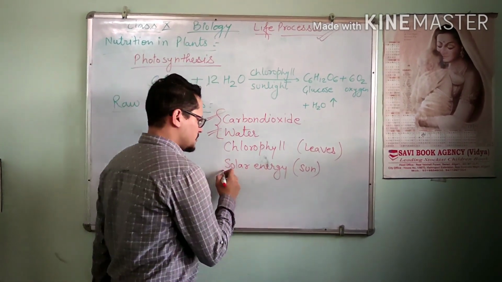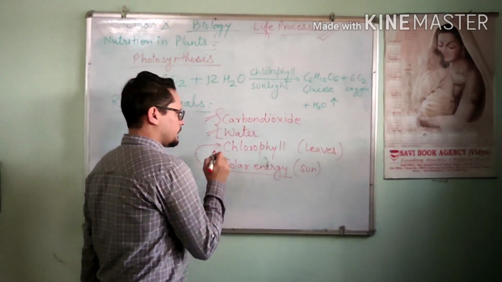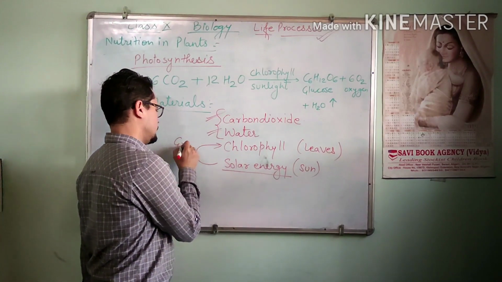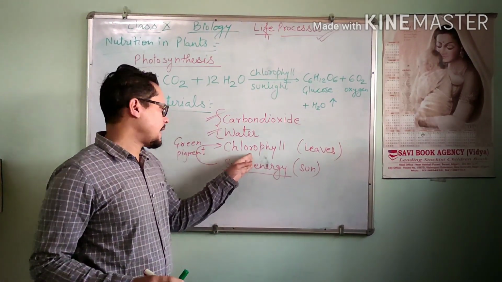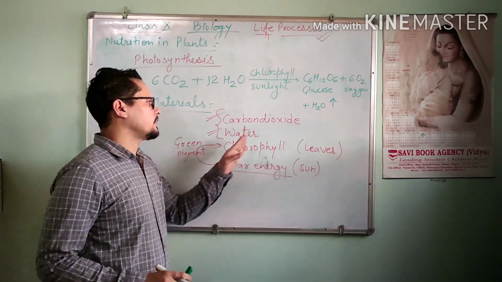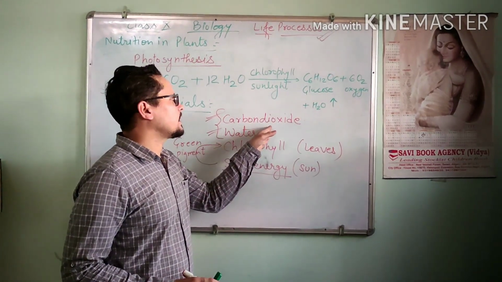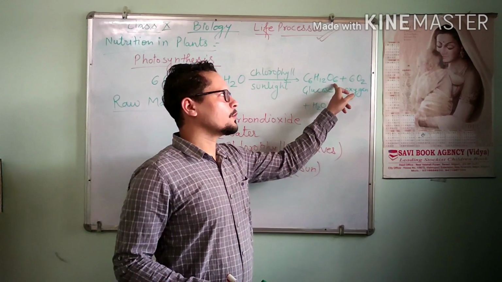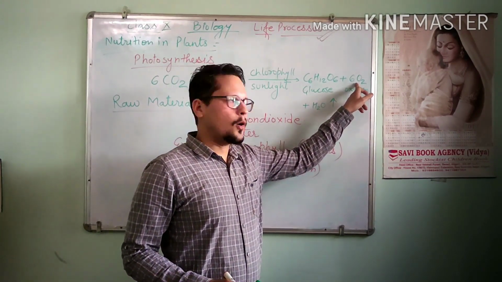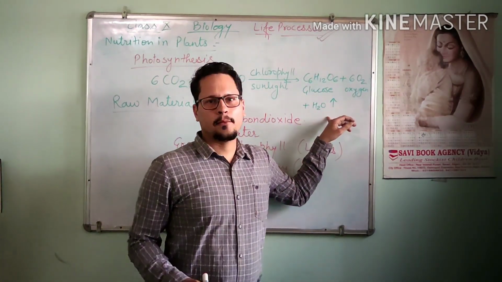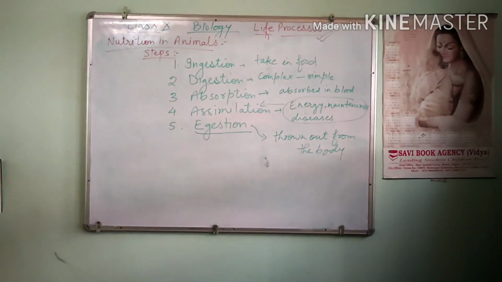Solar energy is captured by chlorophyll, a green pigment. Chlorophyll traps the sunlight, and with the help of carbon dioxide and water molecules, they prepare their food as glucose, and they release oxygen into the environment and a little amount of water vapor.